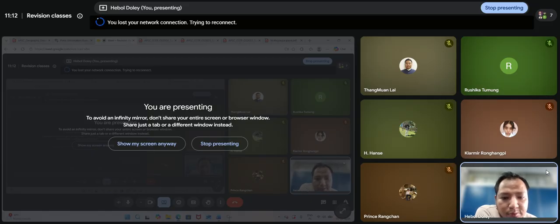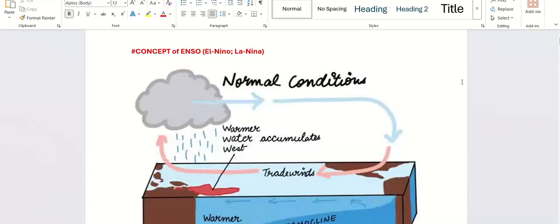So we know a few things from ENSO. El Nino, which we'll discuss. Southern Oscillation means the transfer of currents from one place to another. The warm current goes to the other side, and the cold current comes to this side. This swinging of ocean currents is referred to as oscillation, and it's called southern because it happens below the equator, in the southern hemisphere. So that is ENSO.